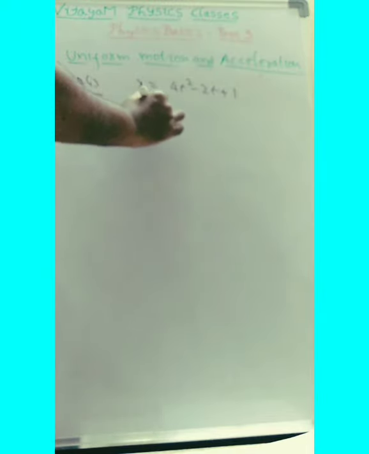He is asking us to find the velocity and acceleration after 2 seconds. That is the question given.